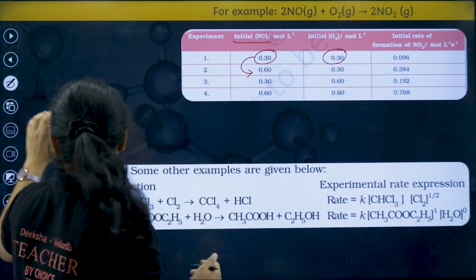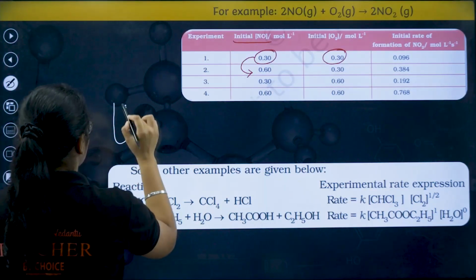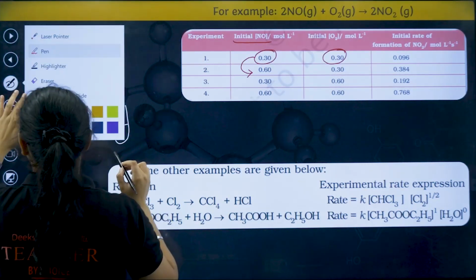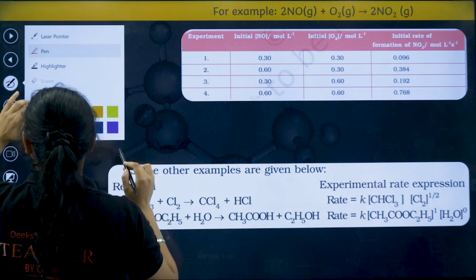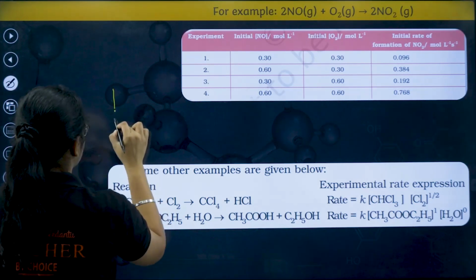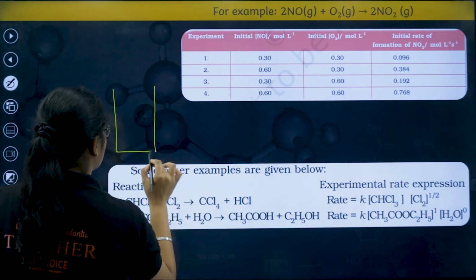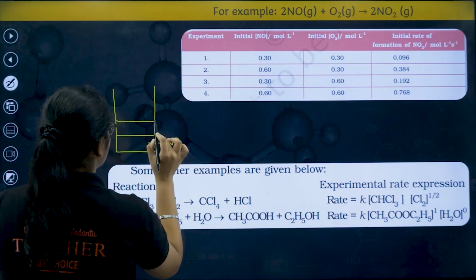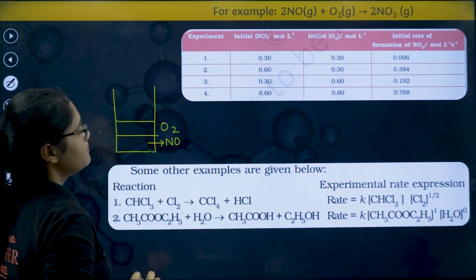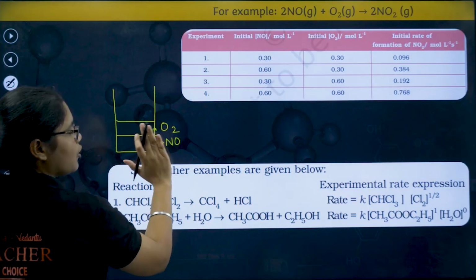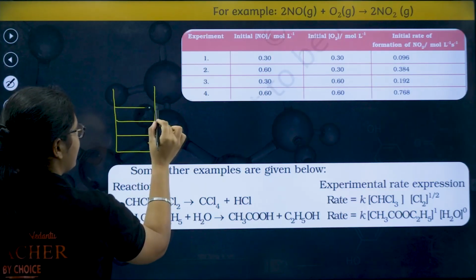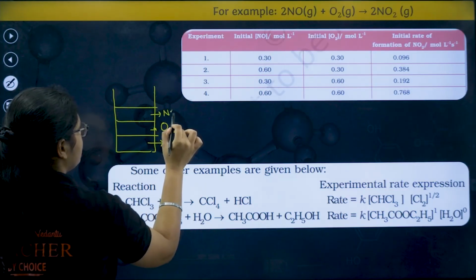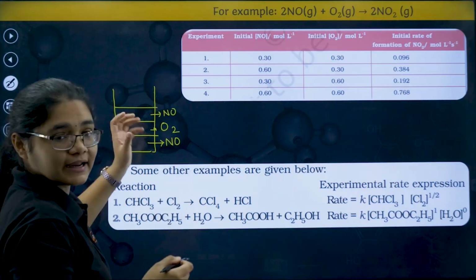First I took 2 test tubes. Just a minute, I'll do it in a better way so that we can properly imagine it. So we have one beaker, here you have NO, and here you have O2. Now O2 concentration was the same, and you added some more amount of NO. You doubled the concentration of NO in the second trial.